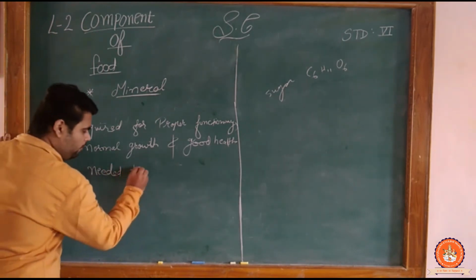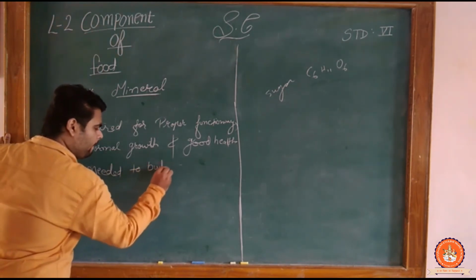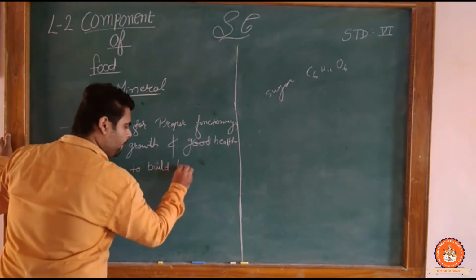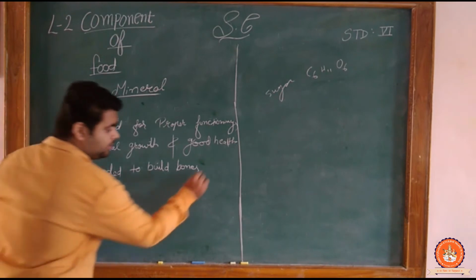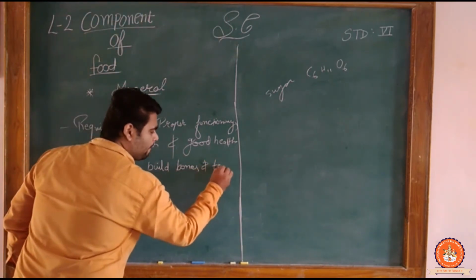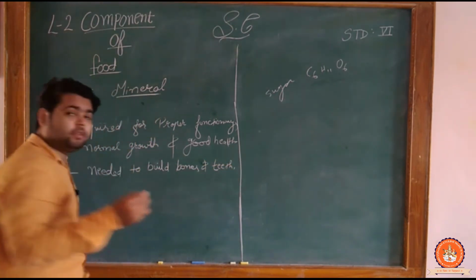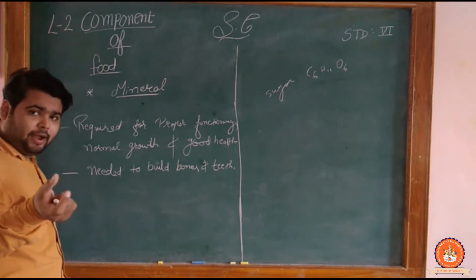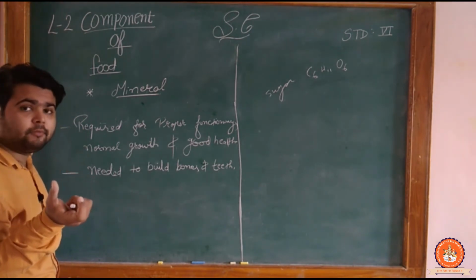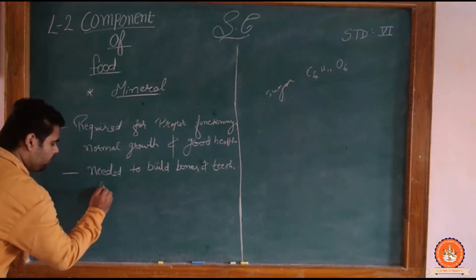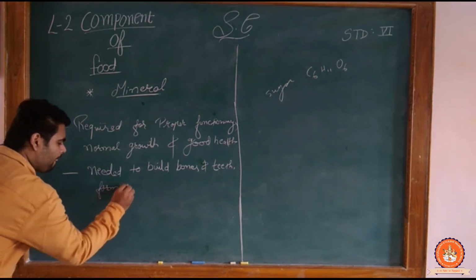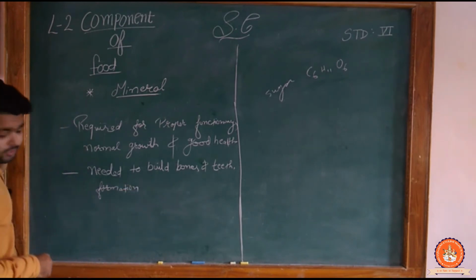Needed to build bone. Clear? Even teeth, bone and teeth both are the same portion of white calcium. It comes from what? Calcium. Clear? After that, formation of blood.